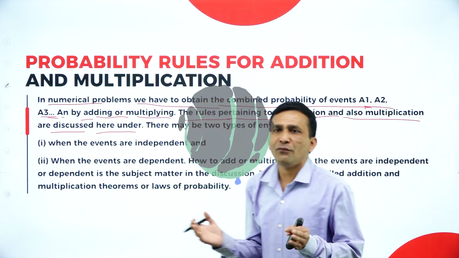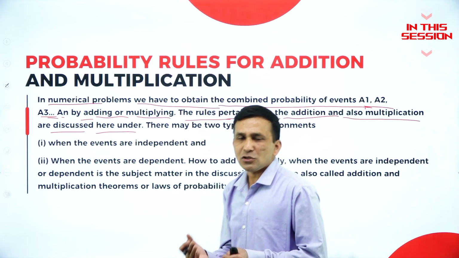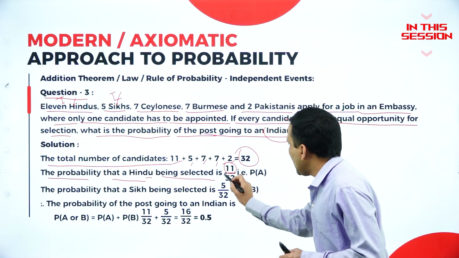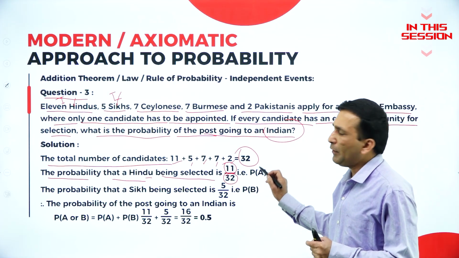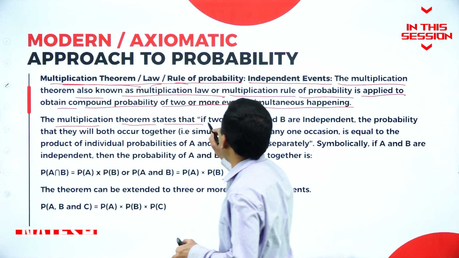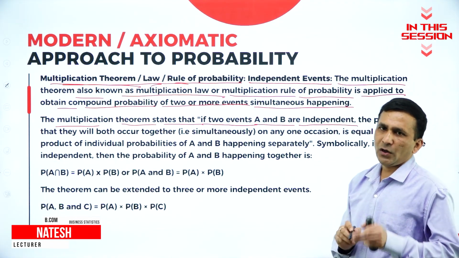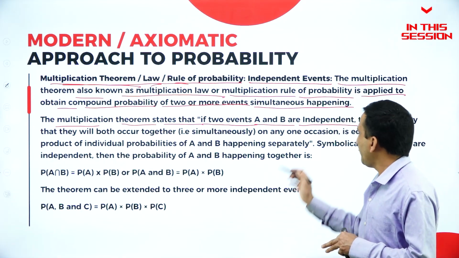When you try to go for summation, adding together or multiplying together, of course we are finding a different probability result. The total candidates available are 32. So we set A, the probability A set for Indus. The multiplication theorem states that if two events A and B are independent, when event A is completely different from event B, which is independent.